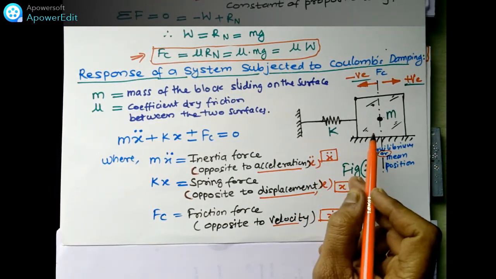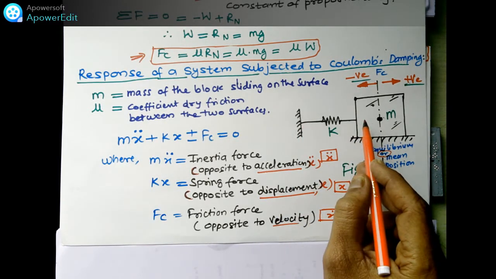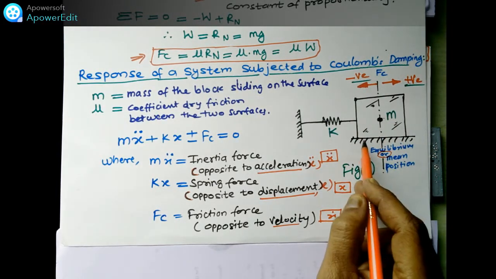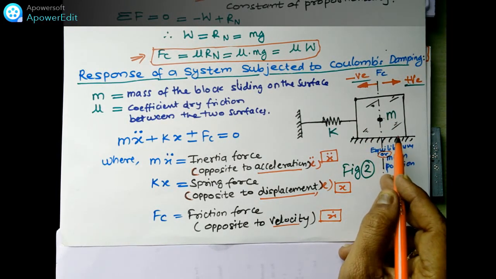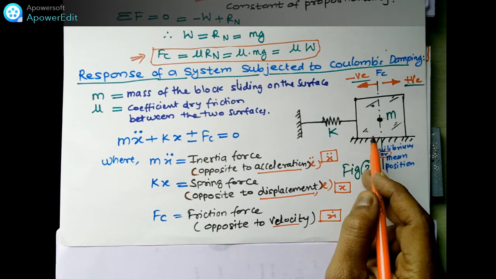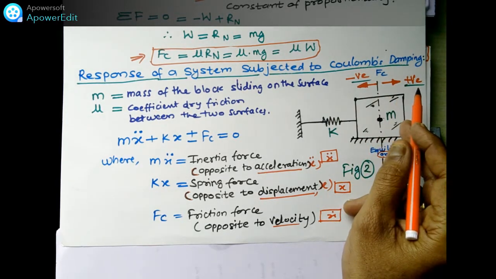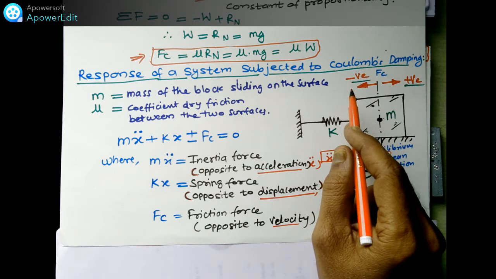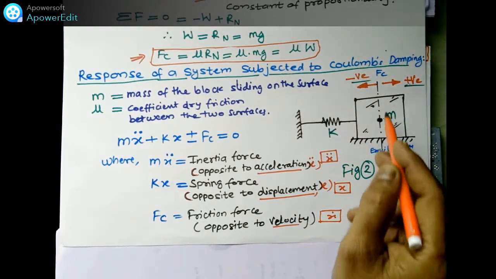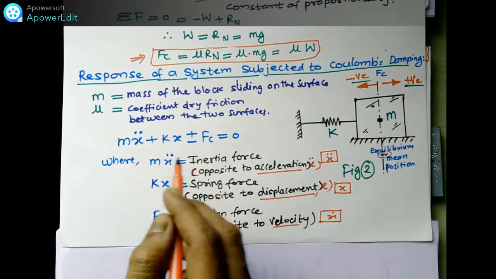This is a spring mass system. The spring is attached on one side, and on the other side the spring is attached to the mass m, which is placed on this surface. The surface is unlubricated; there is no lubrication between these two surfaces. The mass moves in this direction, which is positive, and in this direction, which is negative. This center line is shown as the equilibrium or mean position. What will happen?